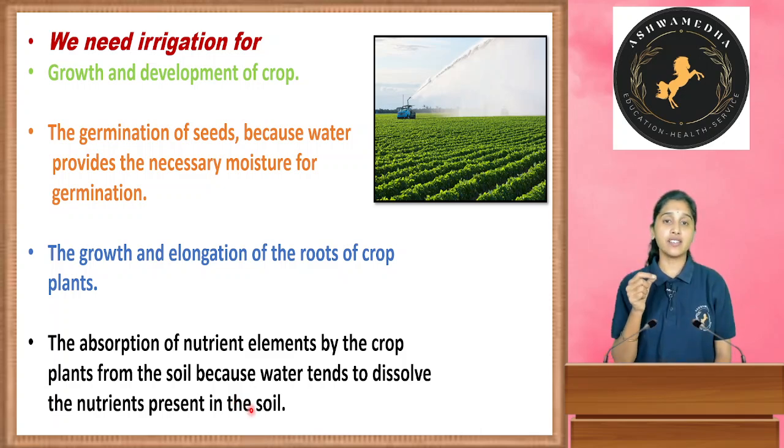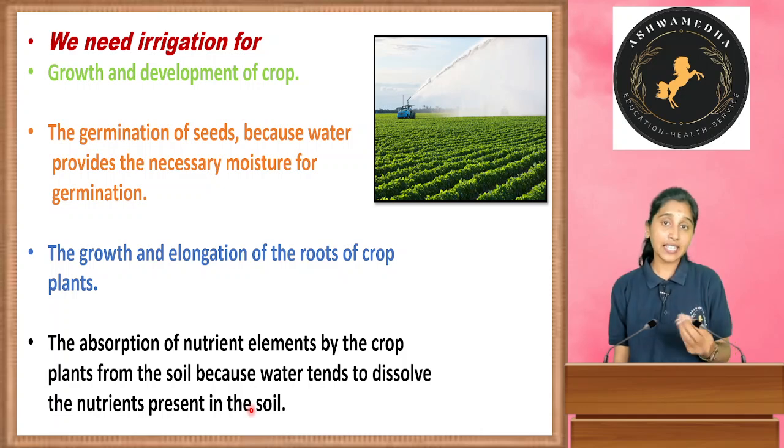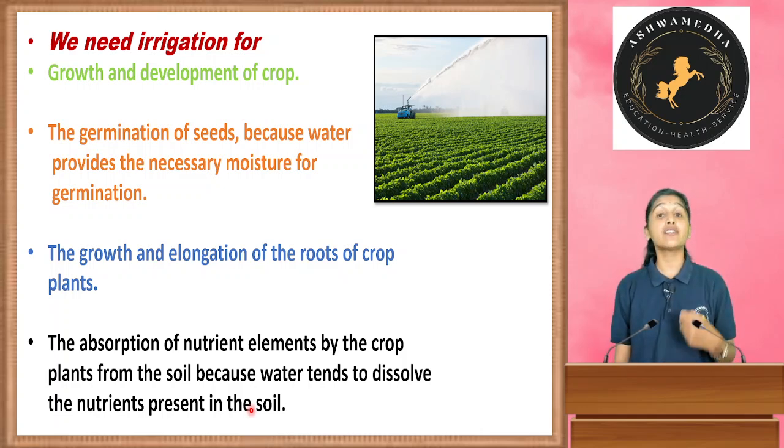We provide the nutrients for the crops, no? So those should be dissolved in the soil. So for dissolving of the nutrients in the soil, we have to provide the water. Then it is easy for the roots of the crops to absorb the nutrients.